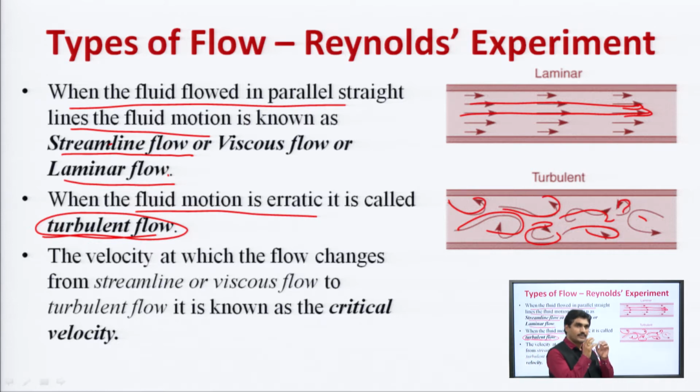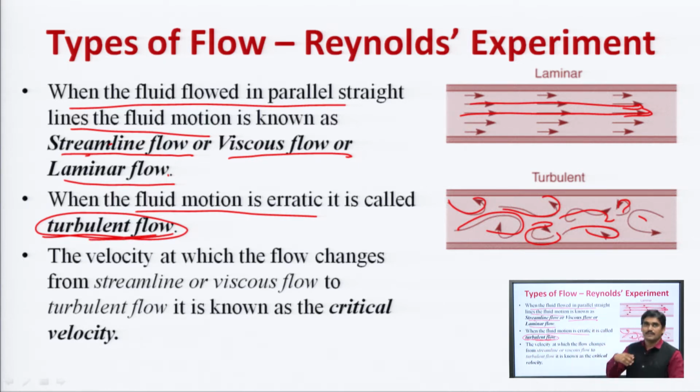That means when the velocity of liquid is low and colored liquid flows in a straight line, then we can say that it is a streamline flow, viscous flow or laminar flow. And if the whole tube is colored and the fluid motion is erratic, then we can say that the flow is turbulent. कौन सा flow? Turbulent.